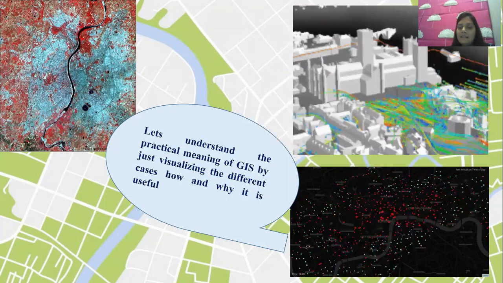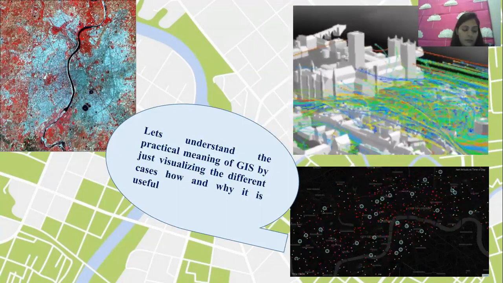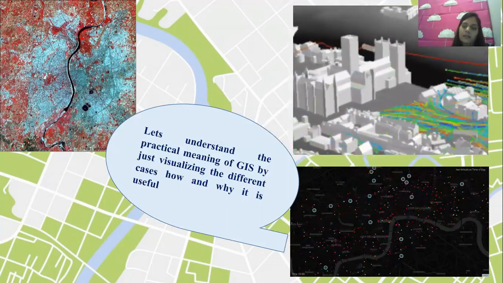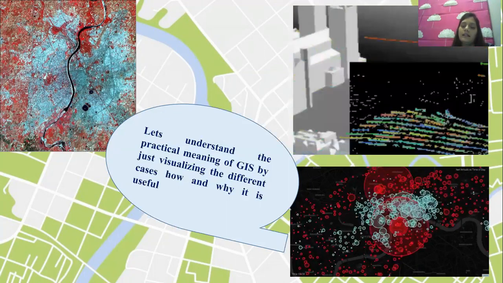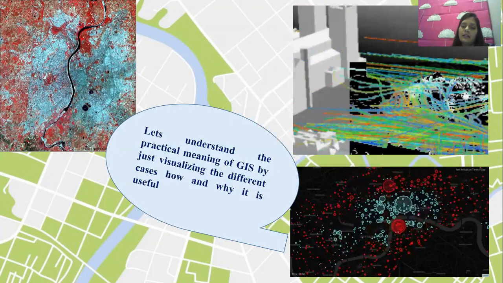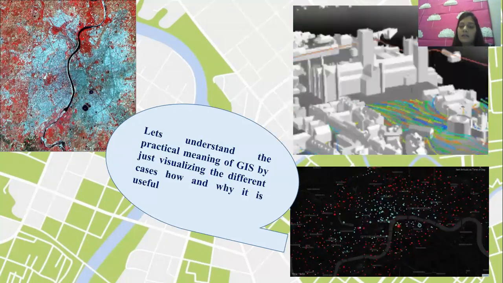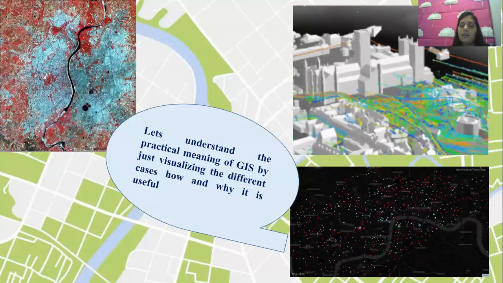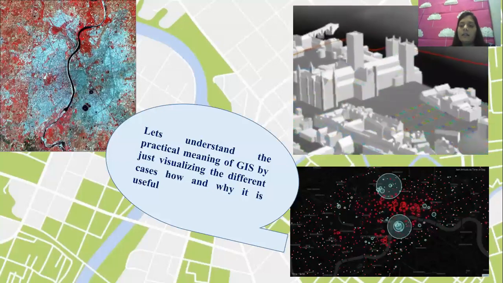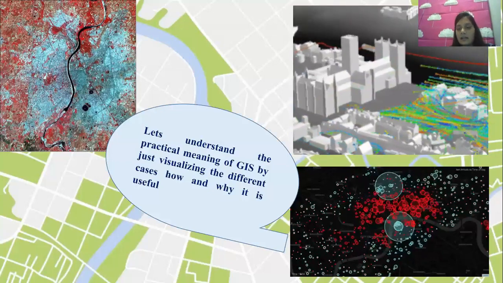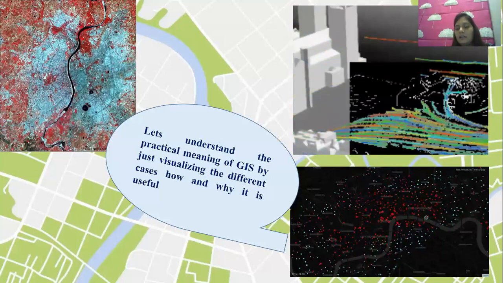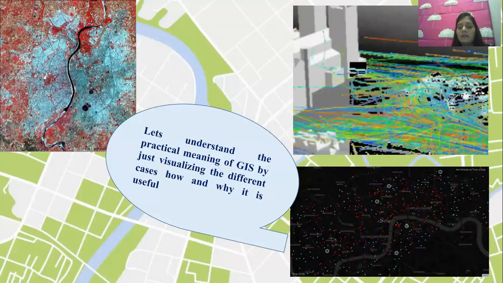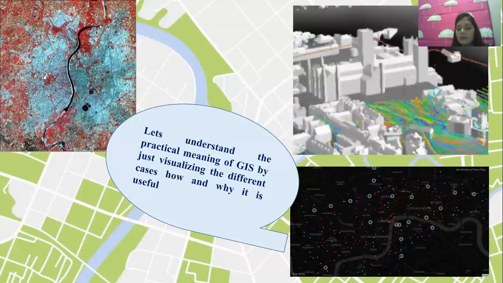Now, moving to the rightmost top corner, you can see colorful lines coming into the building, going and coming again and making the networks. This is how GIS works: you have made a model and you want to make the network system. GIS helps us in making the electrical network system and any other internal network system. It is very much useful.